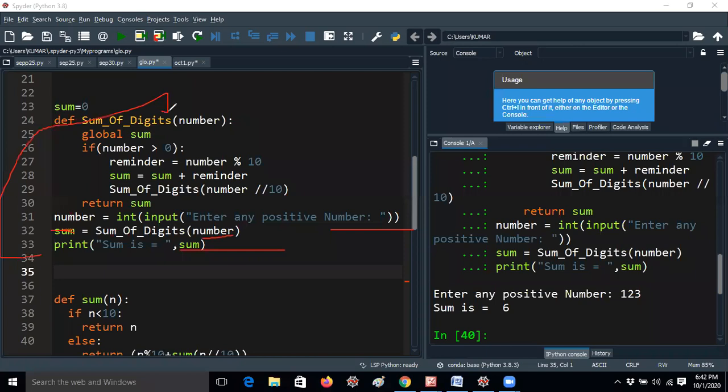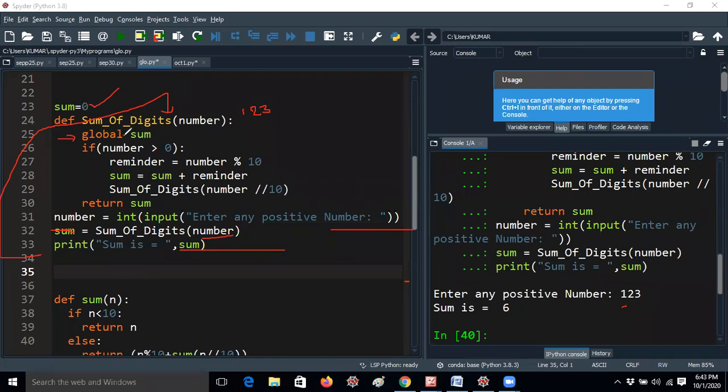If I am giving 123, it will go to this part. So global sum means if sum is assigned to 0 and you are making any changes to the sum variable, you don't get any error. That's the reason I'm giving global sum like this. If I remove global sum here, I will definitely get a wrong result.